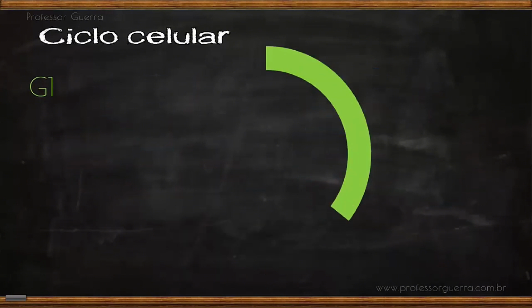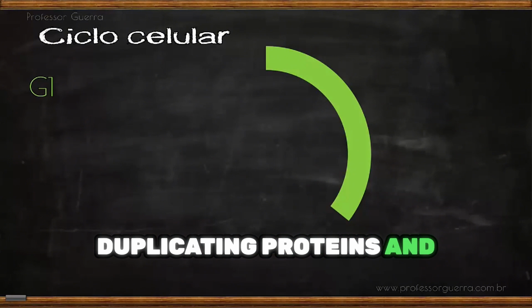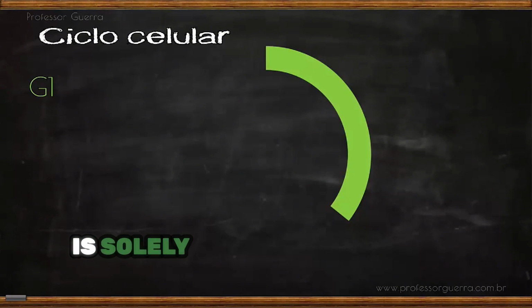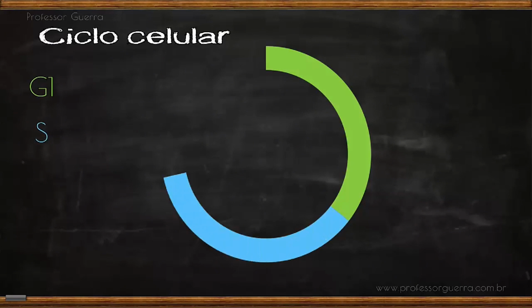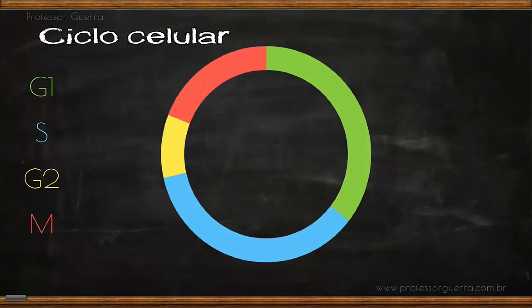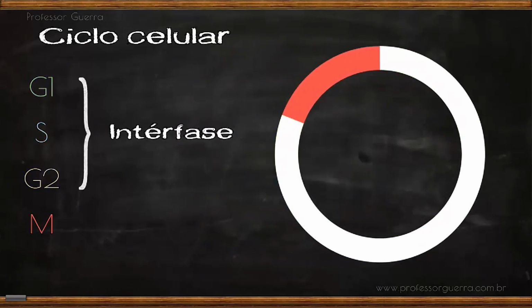To recap, G1 phase is for growth, duplicating proteins and organelles. S phase is solely for DNA duplication. Lastly, G2 phase, the important cell cycle checkpoint. And finally, we have the M phase, or mitosis. All phases except M phase are collectively called interphase.